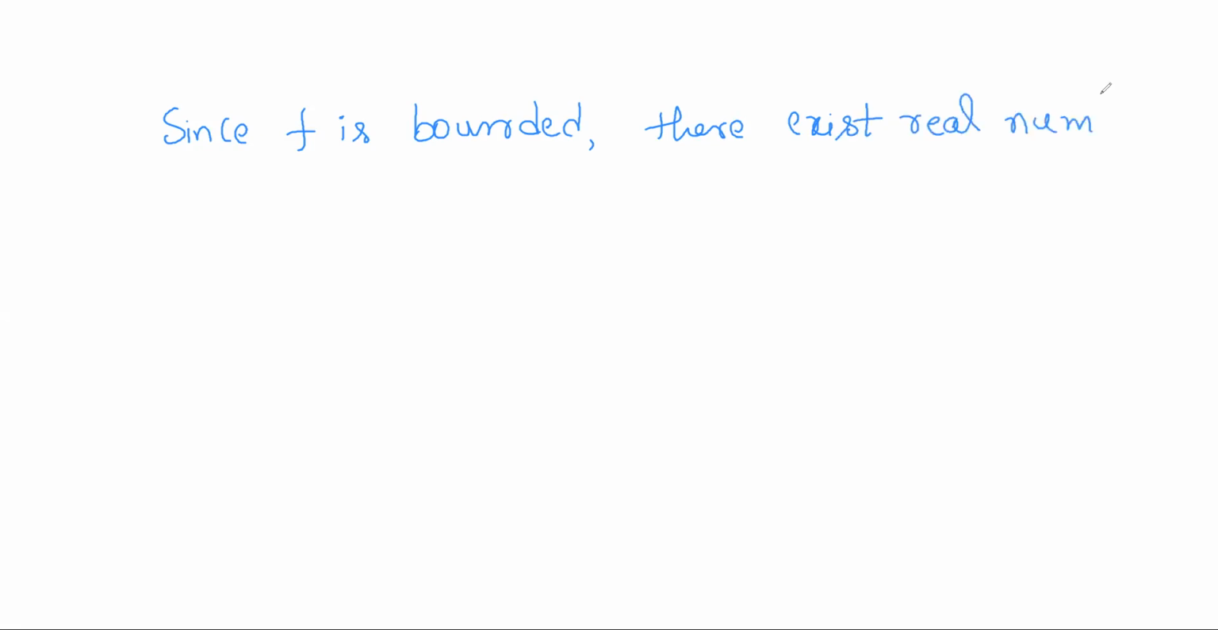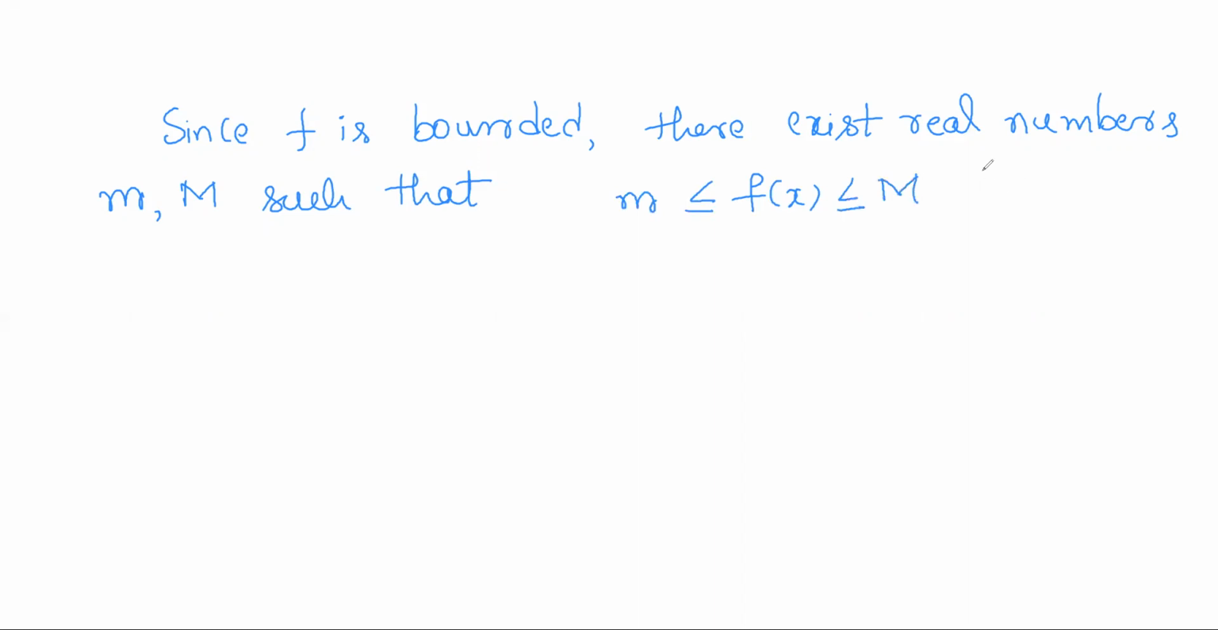Since f is bounded, there exist real numbers, small m and capital M, such that the images are bounded below by small m and bounded above by capital M for all domain points x. Right? Okay.